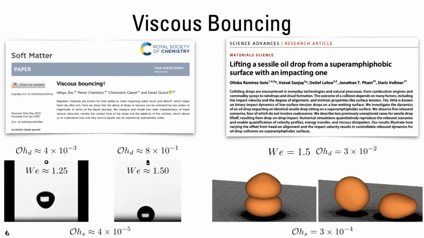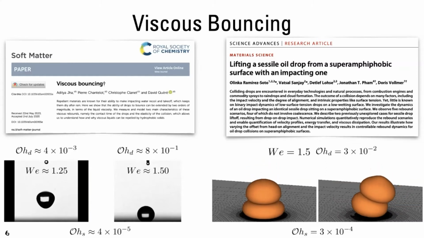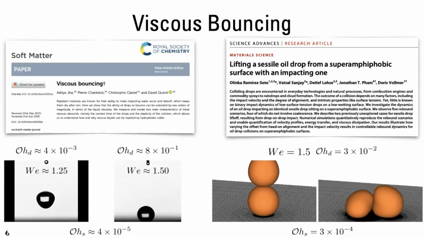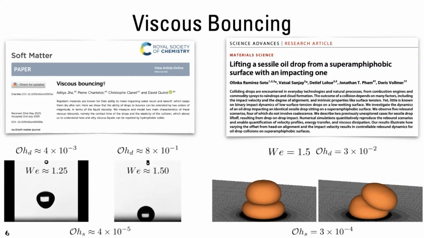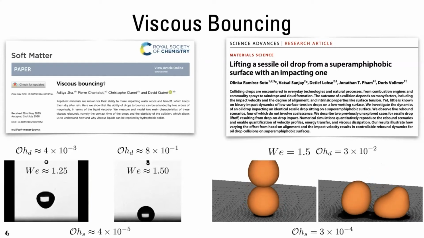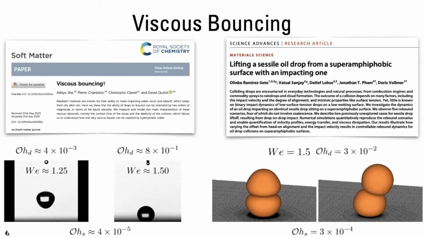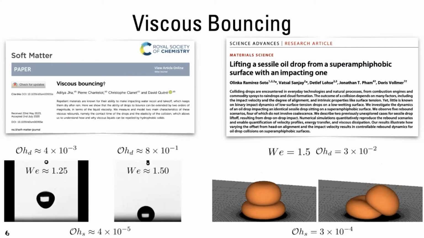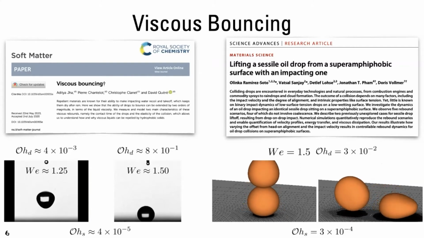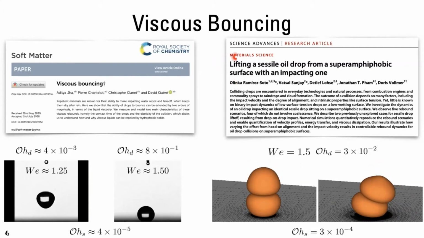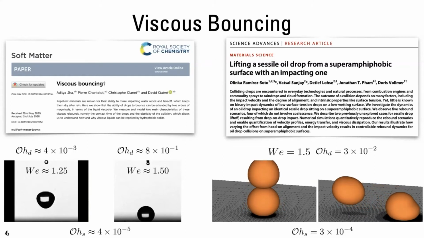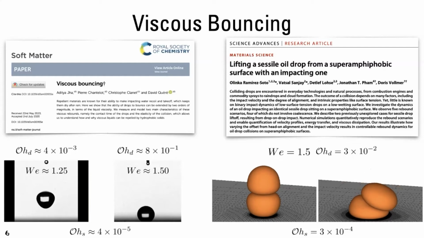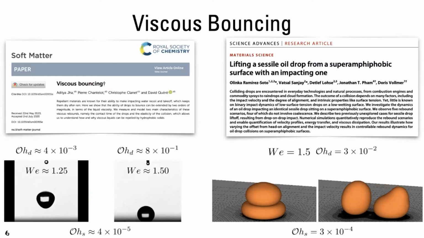As it impacts, the energy is transferred into the surface energy of the system, which is fed back to the kinetic energy as the drop moves away from the substrate. Of course, throughout the process, there are viscous stresses which would dissipate energy. So we thought, can we combine these two studies and use the simulation analysis framework developed for this drop-on-drop impact process and try to understand the energy dissipation in case of a viscous bouncing.